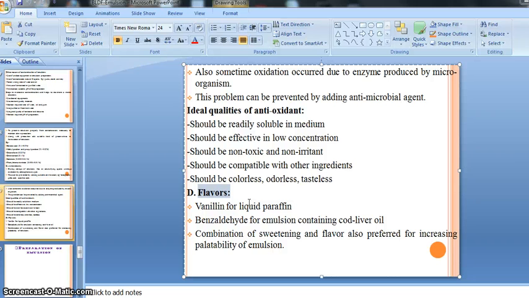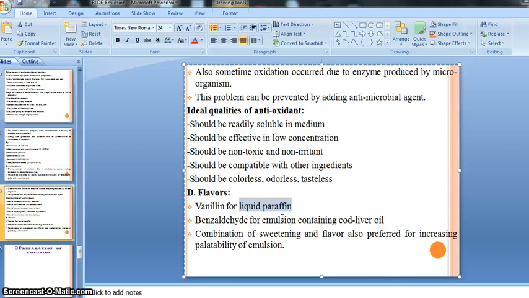For a particular drug, there are particular flavors given. Like liquid paraffin. You know that liquid paraffin has a medicinal effect, and we prepare the emulsion containing liquid paraffin as an active drug.